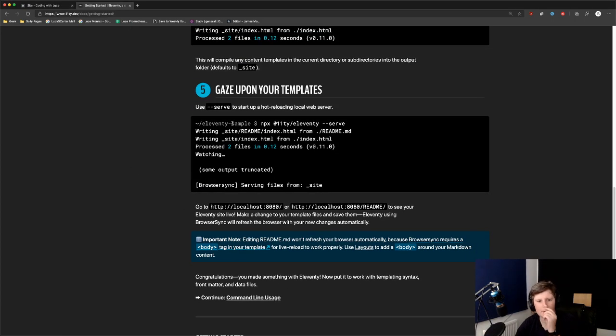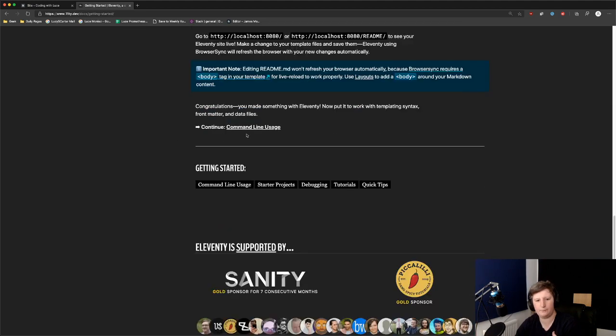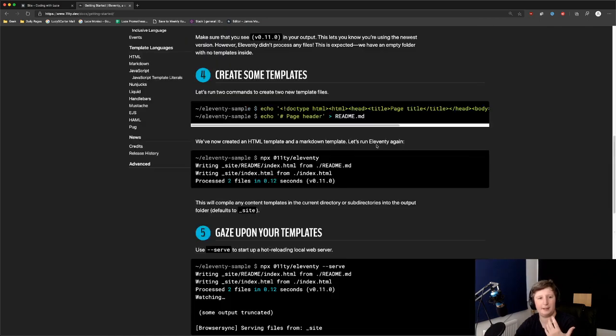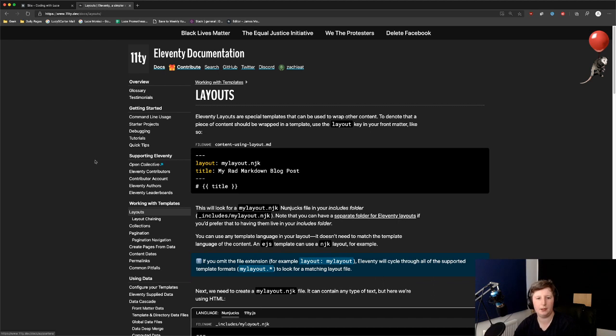So yeah, it's talking about templates here, right? One of the things that Eleventy supports is different templating engines. If we go to the docs, layouts, here we go. So this is what I was talking about. Eleventy supports different types of layout, so you can specify a layout that every post will follow. It supports Nunjucks or Liquid or other templating engines you might have heard of. I'm using Nunjucks, as you'll see from the .njk extension.